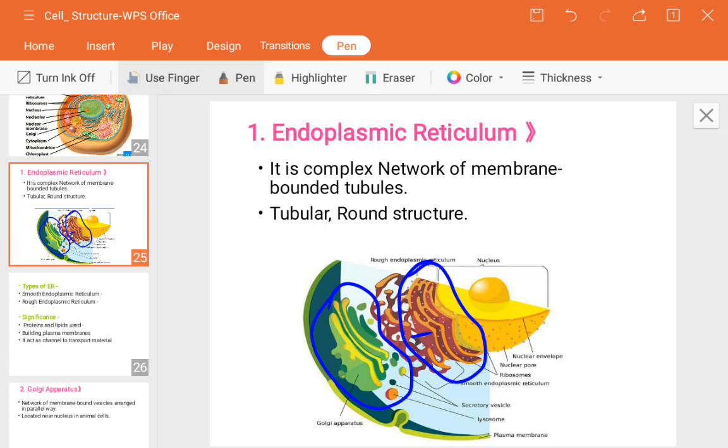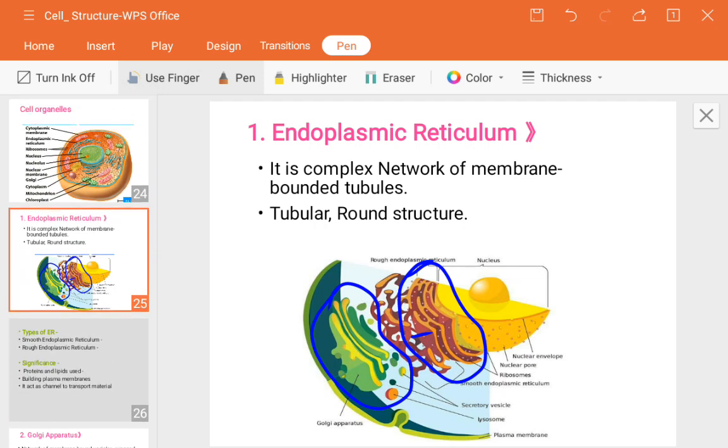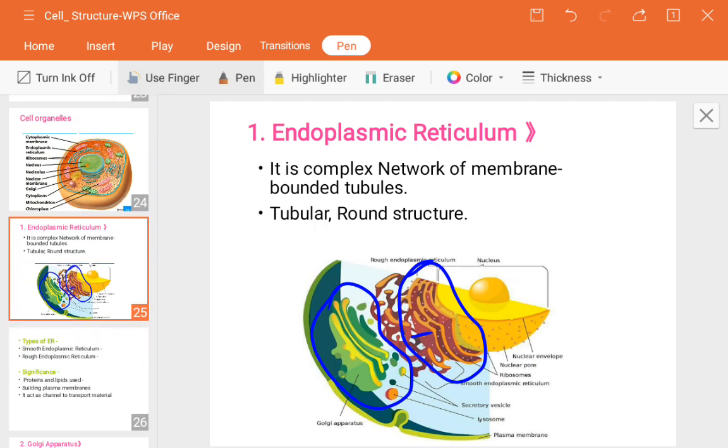That's why it is known as the rough endoplasmic reticulum. Why is it called rough? Because it consists of granules on its tubular structures. And those granules are nothing but the ribosomes.